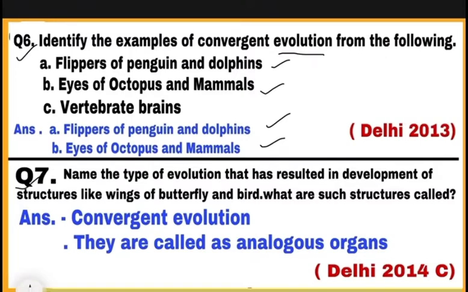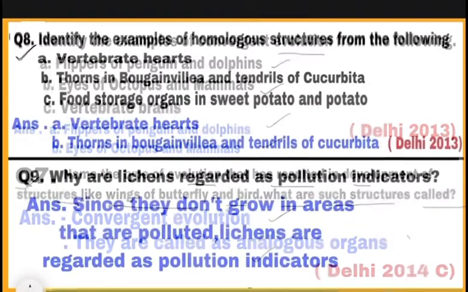Question number 7. Name the type of evolution that has resulted in development of structures like wings of butterfly and bird. What are such structures called? Wings of butterfly and wings of birds both have different internal structure but they perform same function, that is they help in flying. So this is convergent evolution and they are called as analogous organs.